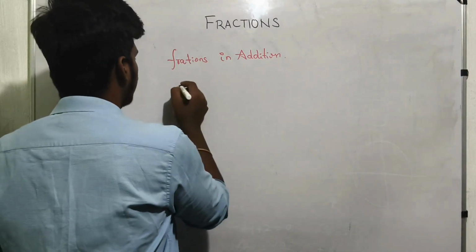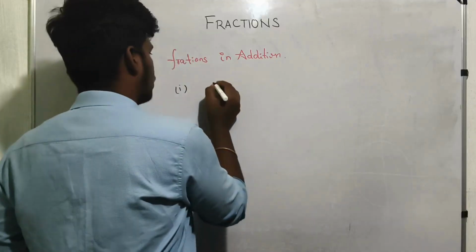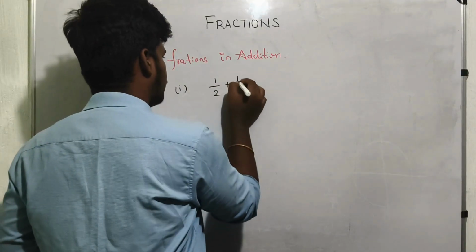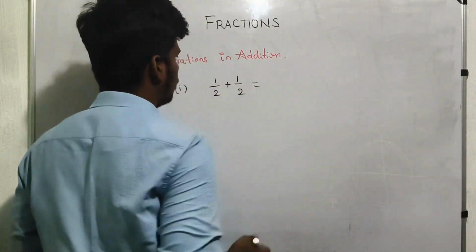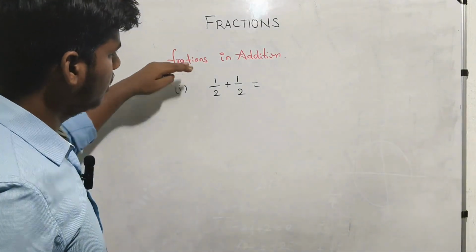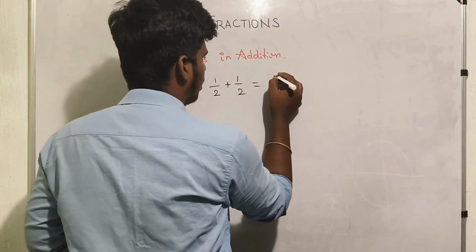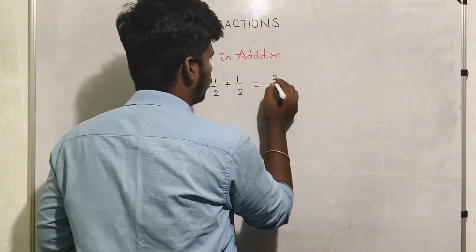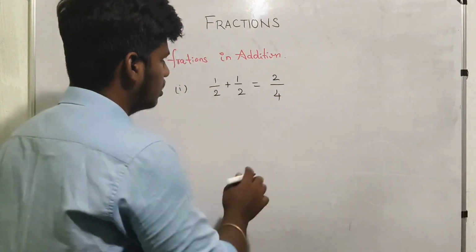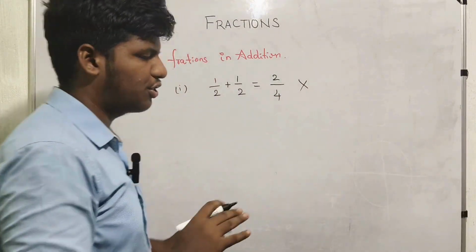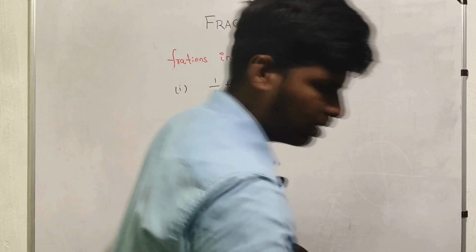So take 1/2 plus 1/2 equals what? See, in fractions, you don't add the denominators, like 2 and 2 to get 4. Don't do this. This is wrong.